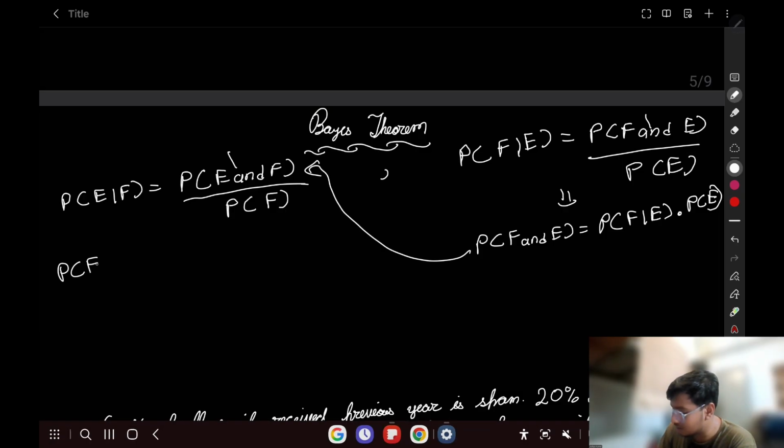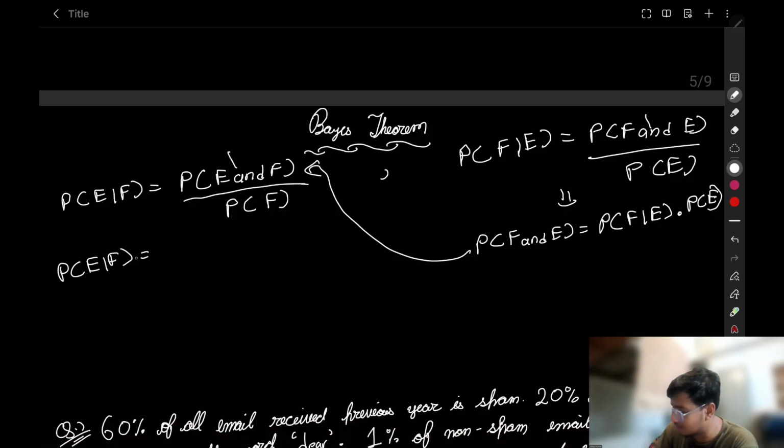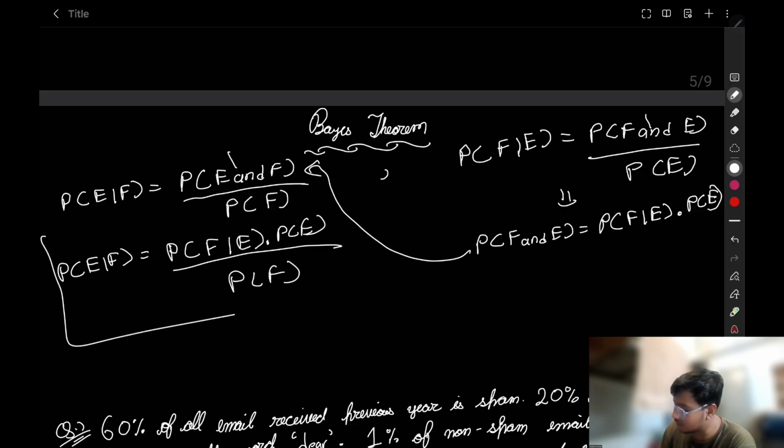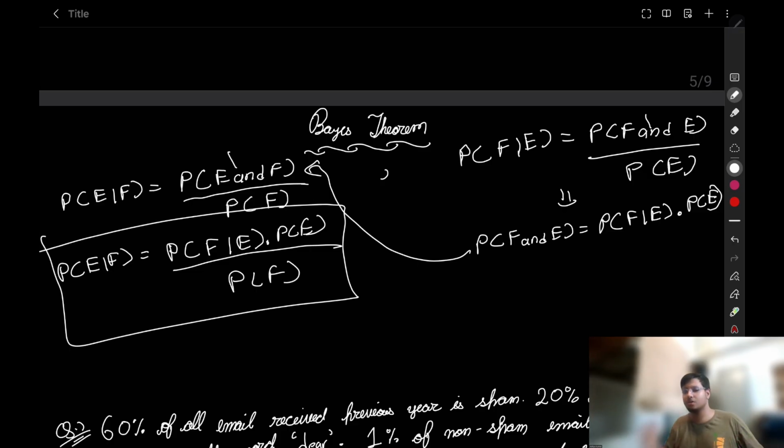Probability of E given F is equal to probability of F given E multiplied by probability of E upon probability of F. This is our Bayes theorem.